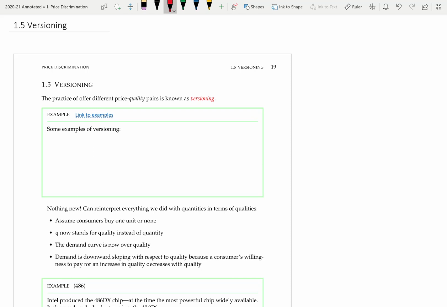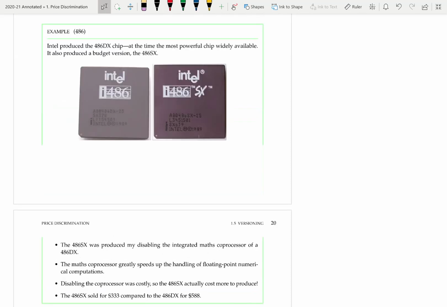So let's look at a specific example of versioning. One example is with the Intel chips. Quite a while ago now, Intel produced the 486DX chip. As well as producing the DX, they also had a version called the SX.